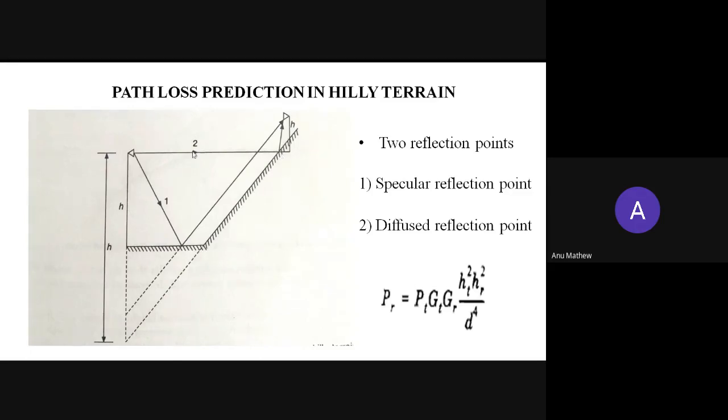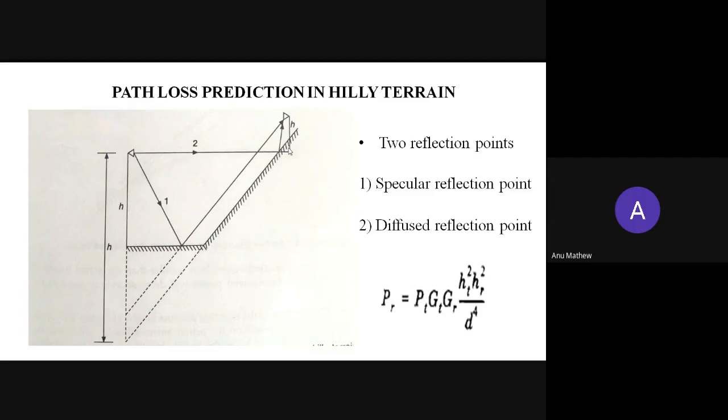The specular reflection point is the point where the ray is reflected to the receiver traveling a low distance, and the diffused reflection point is the point where the wave is reflected and travels more distance to the receiver. So these are the two reflection points, specular and diffused. We are considering the specular reflection point for analysis since it retains the maximum energy. Okay.